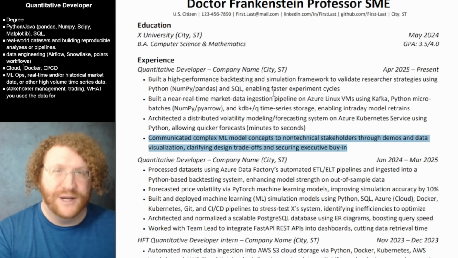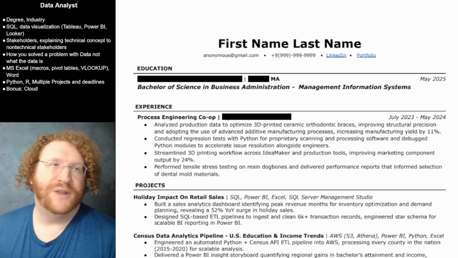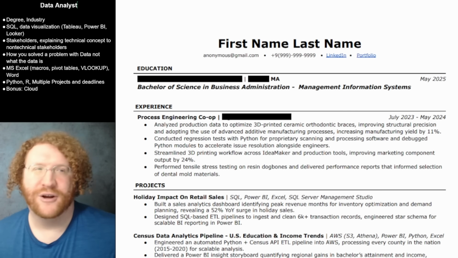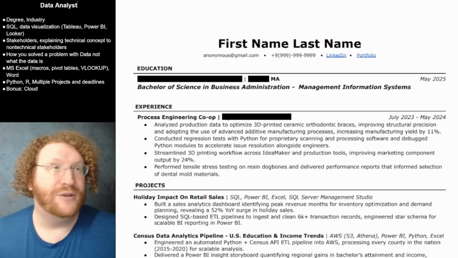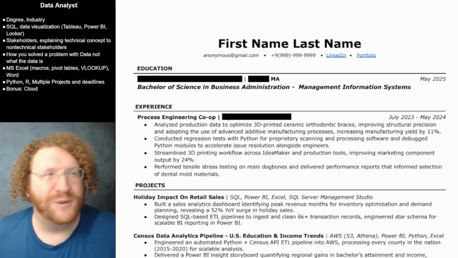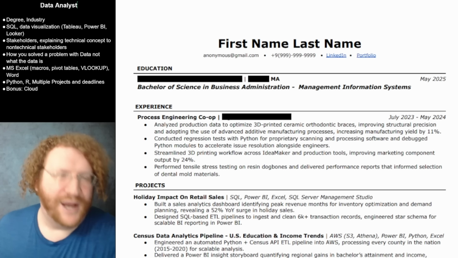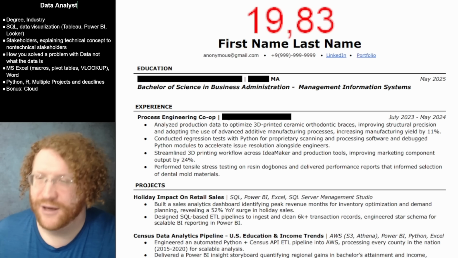This is a resume of a data analyst. So what we need with a data analyst is degree, industry, SQL, data visualization, Tableau, Power BI, Looker, stakeholders, explaining technical concepts to non-technical stakeholders, how you solved a problem with data, not what that data is, MS Excel, macros, pivot tables, VLOOKUP, Word, Python, R, multiple projects and deadlines. So can I find that in 20 seconds? Let's find out and go.